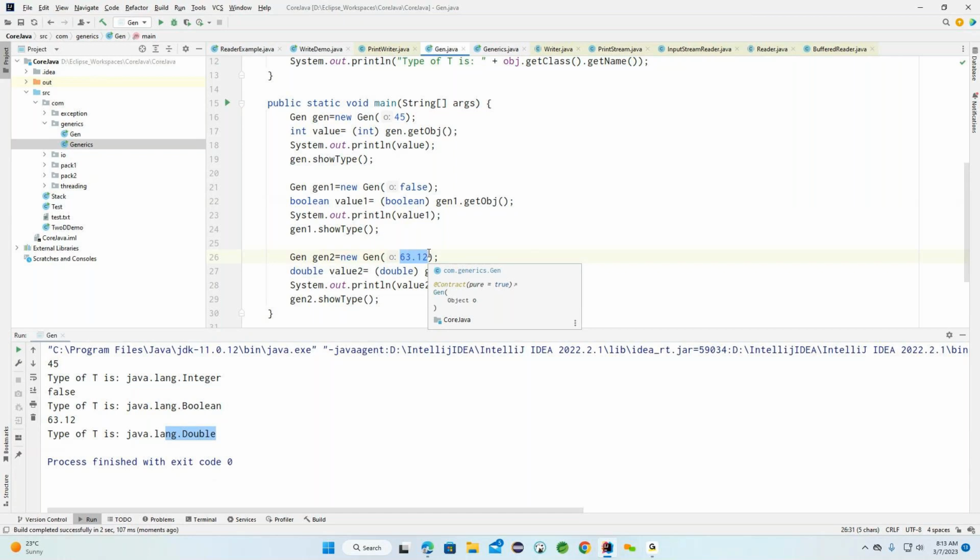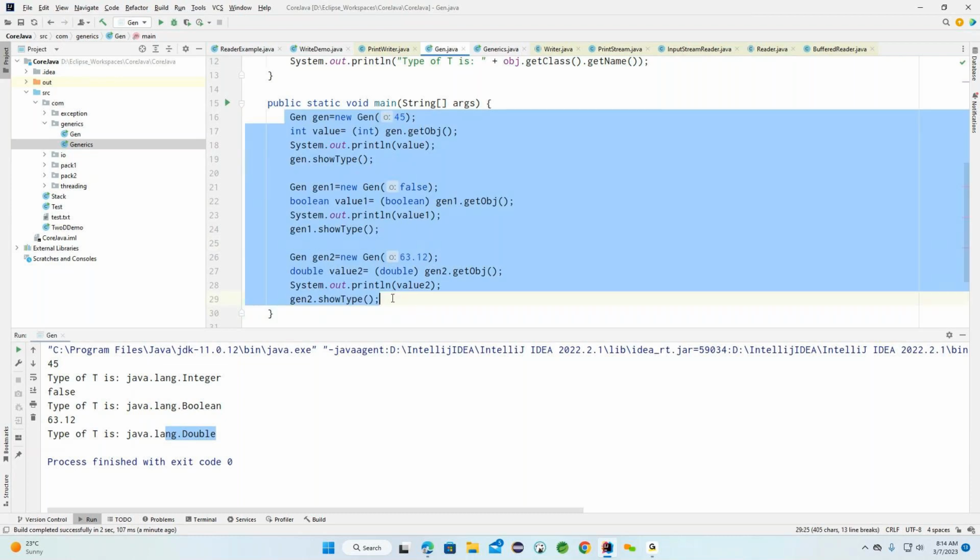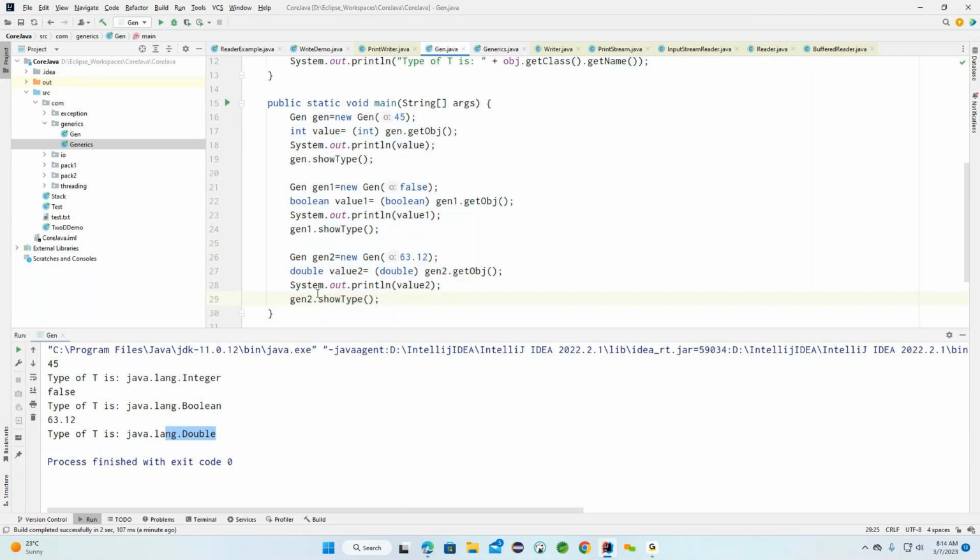But what you need to understand is that whenever we call an object-related method, if any method returns an object, in that case we need to convert it explicitly. We need to understand this very carefully. Observe carefully: if I create 20 objects, for all the cases we need to convert explicitly to the specific data type, whatever data type we have.